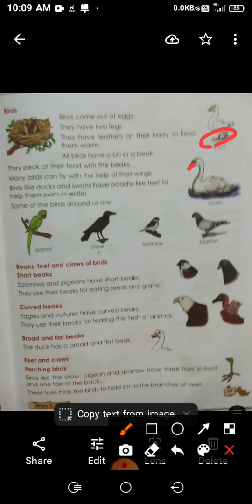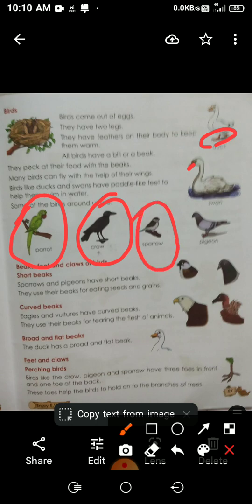Birds like ducks and swans have paddle-like feet to help them swim in the water. Some of the birds around us are parrot, crow, sparrow, pigeon. These are some of the birds.